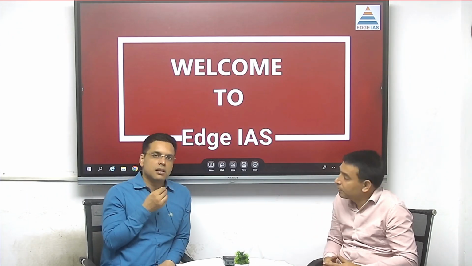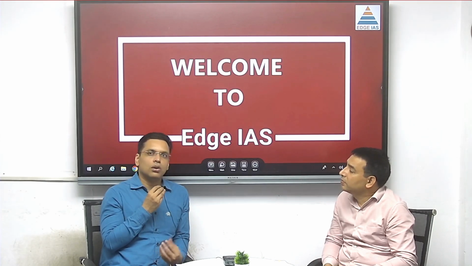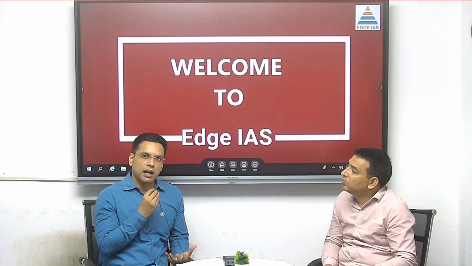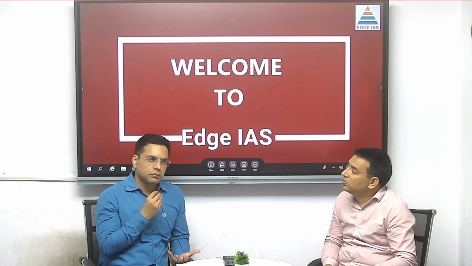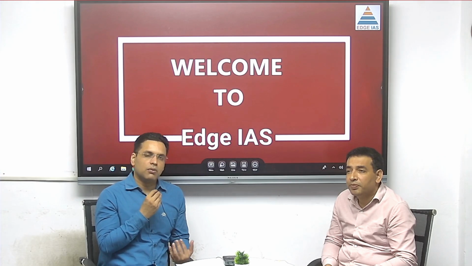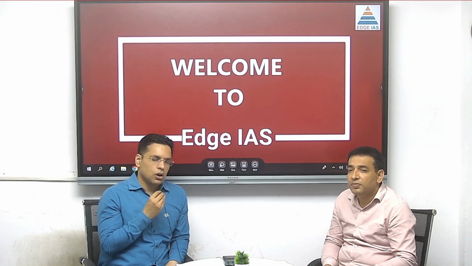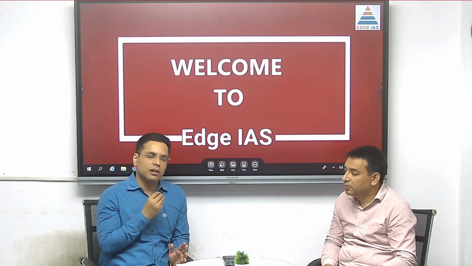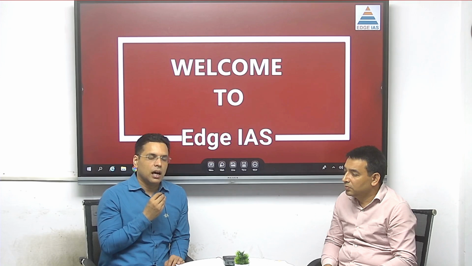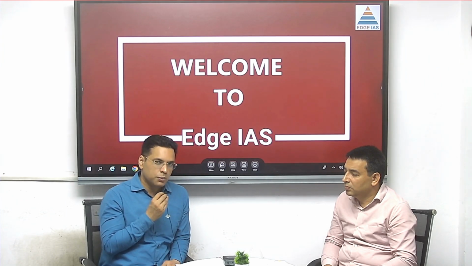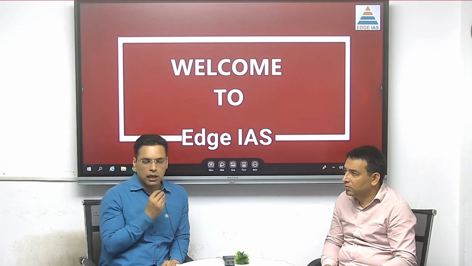To summarize history optional as a subject: normally, students choose an optional in various ways. The first is interest, the second is your background, the third is guidance, mentorship, the books, material and sources that are available, and convergence with the GS syllabus. These are the broader parameters on which we choose an optional. Now, coming to history optional, it is an optional which is still relevant, and it has high convergence with the GS syllabus. And I personally believe that students preparing history optional should look to SIR for guidance support.